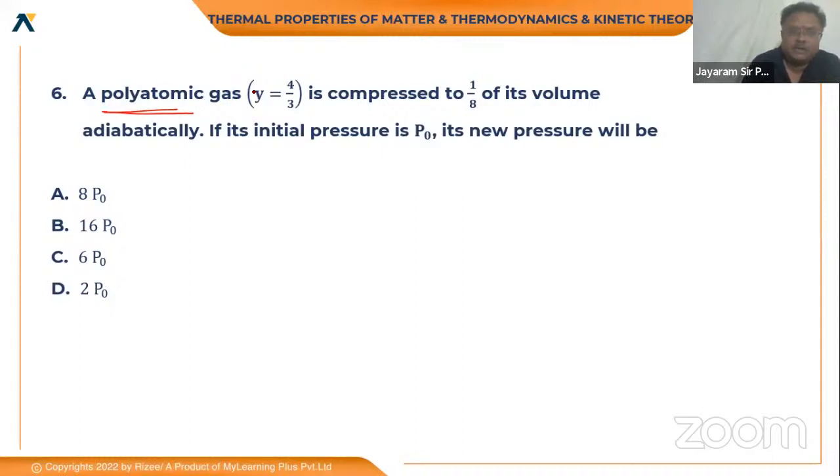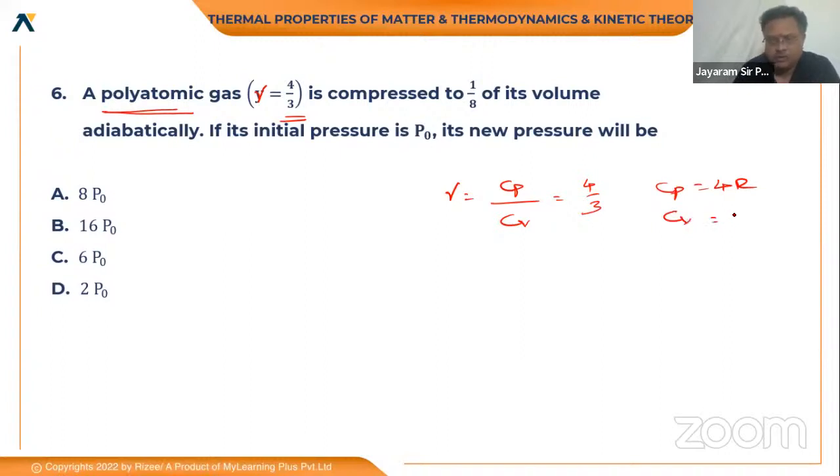For a polyatomic gas, gamma is equal to 4/3. Gamma is equal to Cp by Cv ratio. So it is 4/3. Cp is 4R, remember, and Cv for polyatomic gases is 3R. So it is compressed to 1/8 of its initial volume.